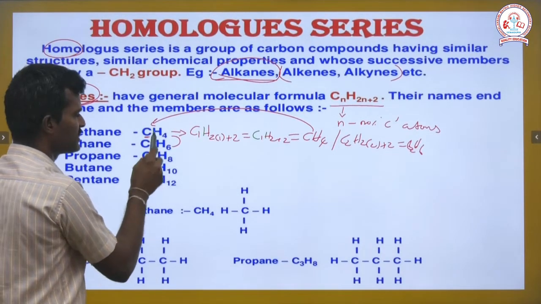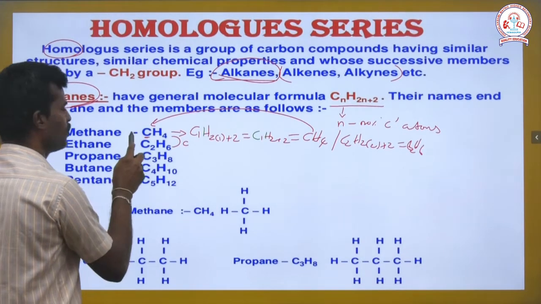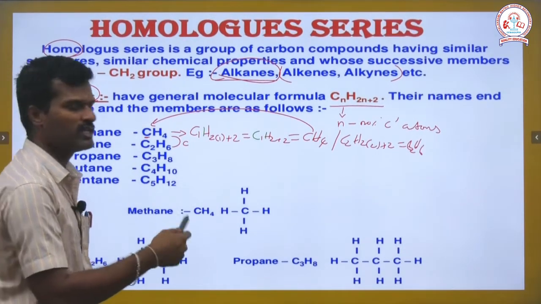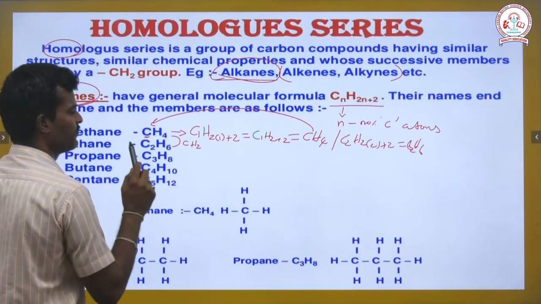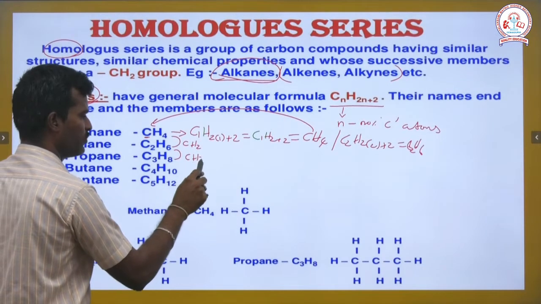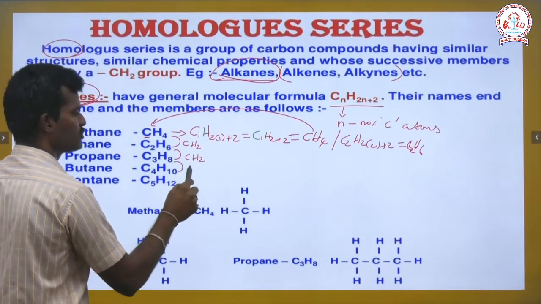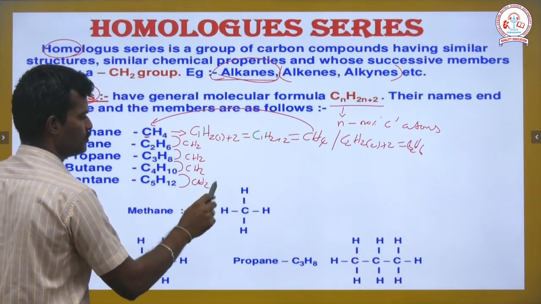Consider the difference between the first compound, methane, and the second compound, ethane: one carbon differs and two hydrogens differ. The same is true between ethane and propane, and the next, each differing by CH2.